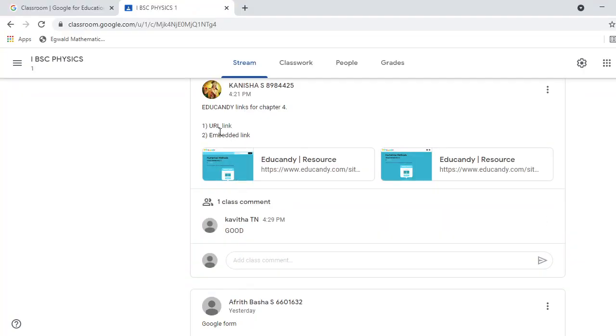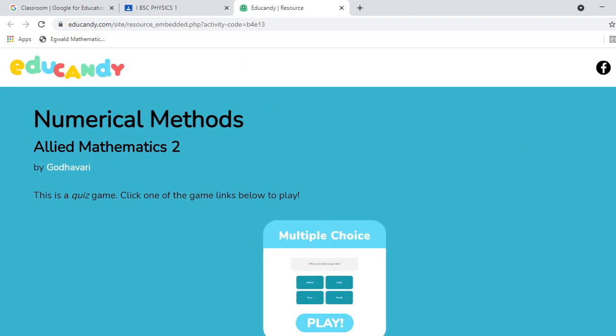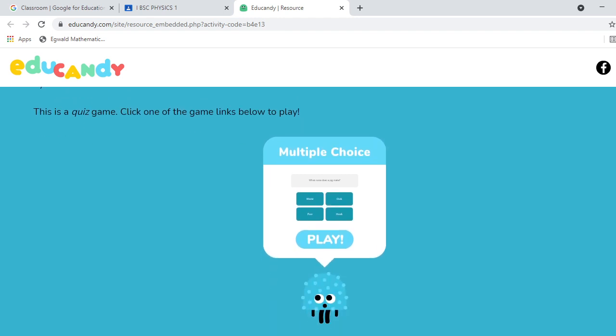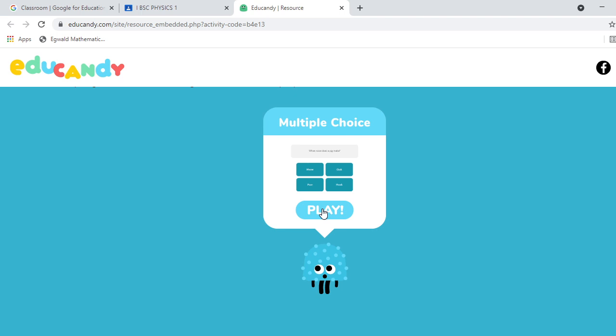They can send me the URL link and embedded link both. URL link means if you are not a member of this Educandy website, you can also play. And the embedded code you can get directly, and you can play using that code.